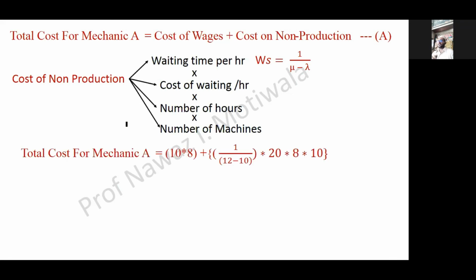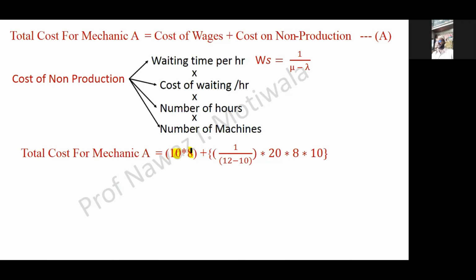So I will get total cost of mechanic A, that is cost of wages. It was given in the question that mechanic A demands rupees 10 per hour, and the factory works for 8 hours, so I will get 10 multiplied by 8. This will become his wage per day.